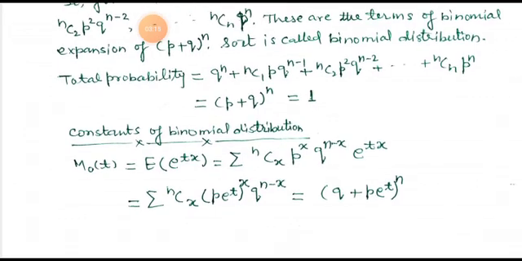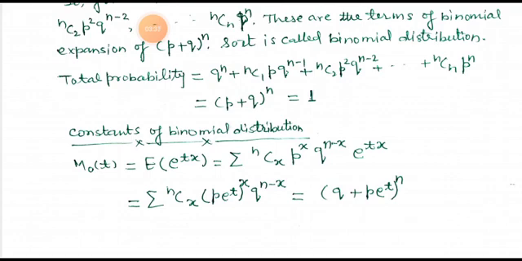Constants of the binomial distribution. The moment generating function M0(t) is equal to the expectation of e to the power tx. This can be expressed as the summation of NCx P to the power x Q to the power N minus x, multiplied by e to the power tx.